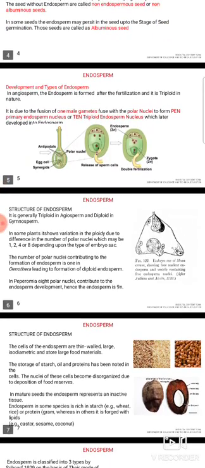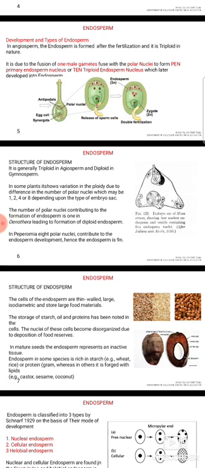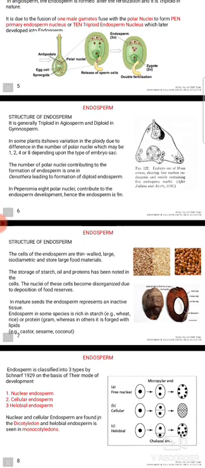The structure of endosperm. It is generally triploid in angiosperms and haploid in gymnosperms. In some plants, it shows variation in ploidy due to difference in the number of polar nuclei, which may be 1, 2, 4 or 8 depending upon the type of embryo sac.